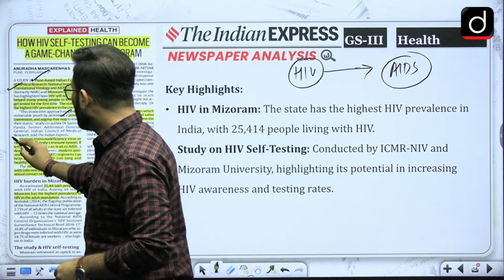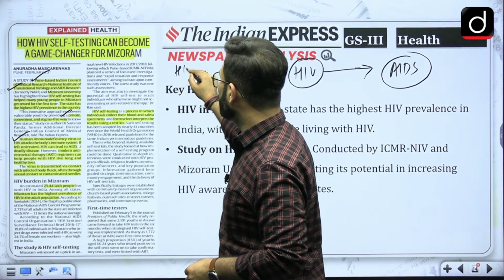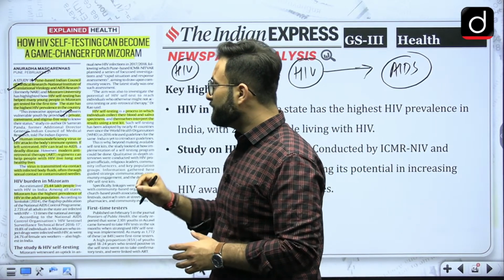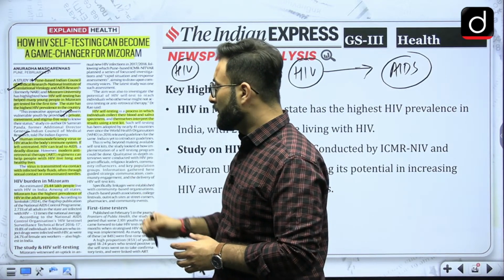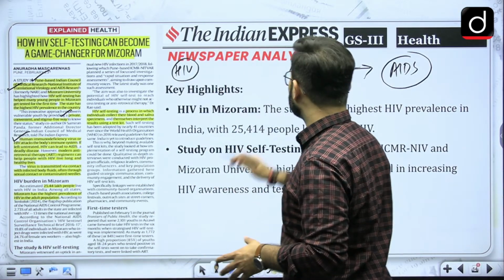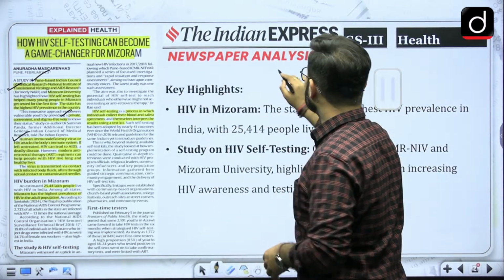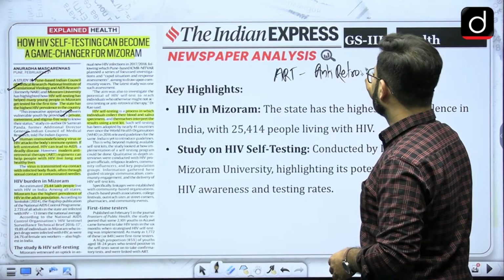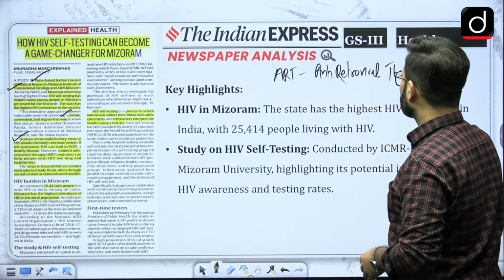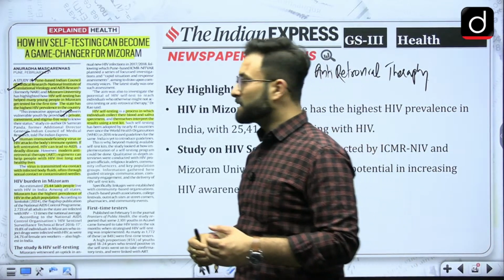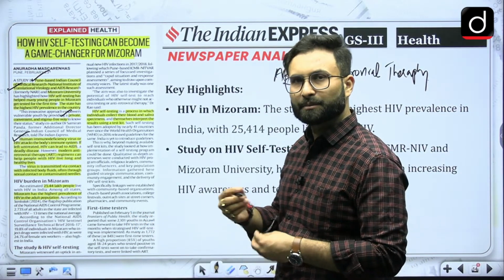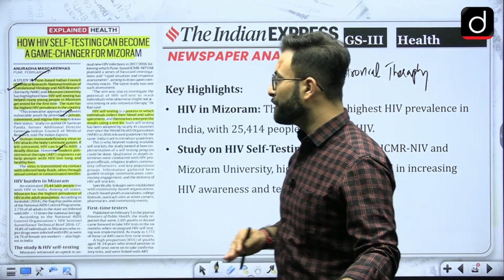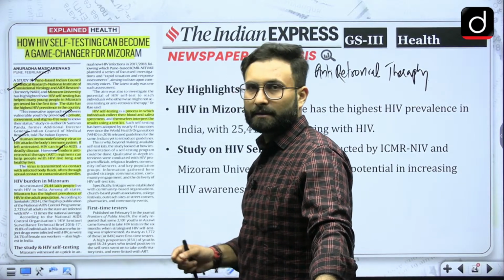Now here you can see, human immunodeficiency virus, or HIV, attacks the body's immune system. If left untreated, HIV can lead to AIDS, a deadly disease. However, modern antiretroviral therapy, that is ART, you should know about this ART, antiretroviral therapy. Okay, so this is a modern tool, and with that you can go for some kind of treatment. Modern antiretroviral therapy regimens can help people with HIV live long and healthy lives, but again that is a deadly disease.